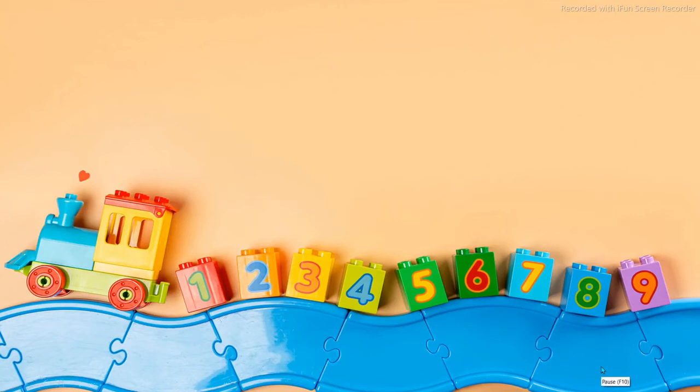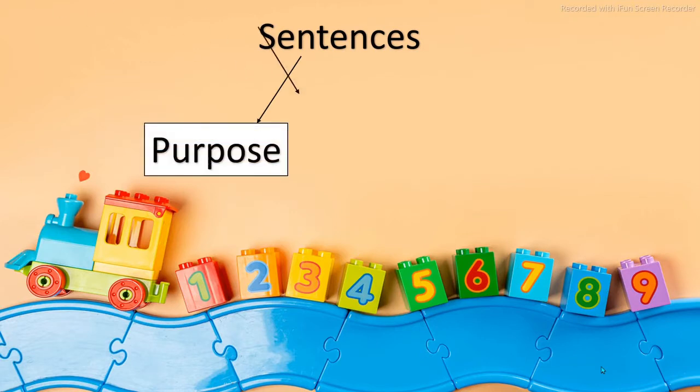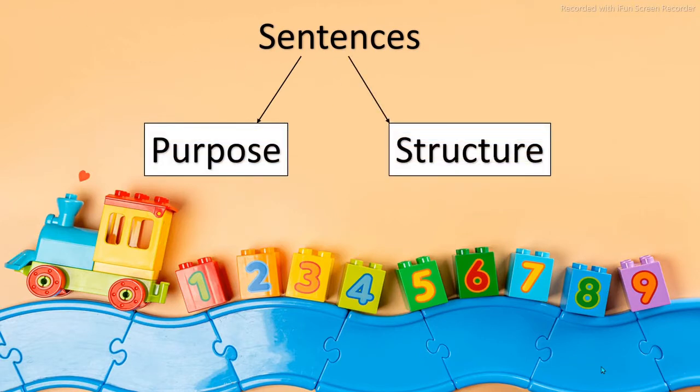Hello everyone, in this video we will learn about sentences. Sentences are divided on the basis of purpose and structure. Sometimes we may get confused that sentences like assertive, interrogative, exclamatory, imperative are also called different kinds of sentences. And sentences like simple, complex, compound are also divided. We can say that they are also kinds of sentences, so people generally get confused.